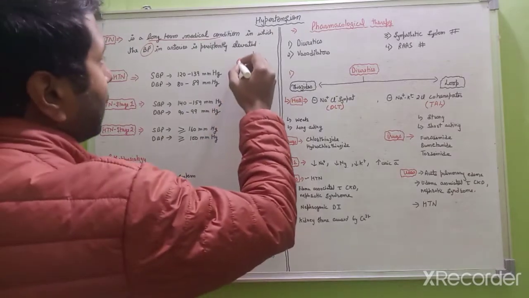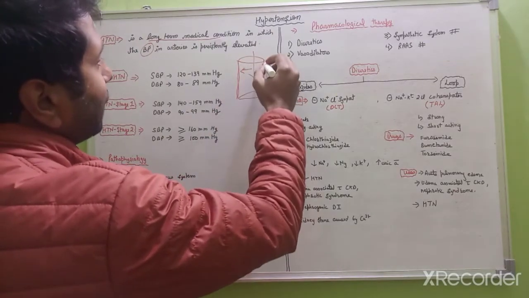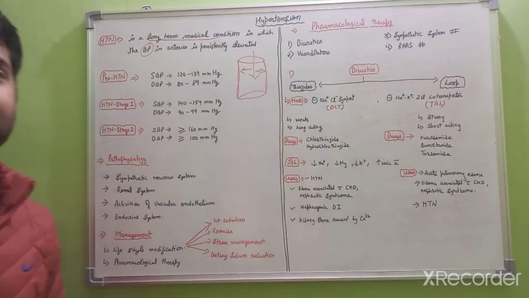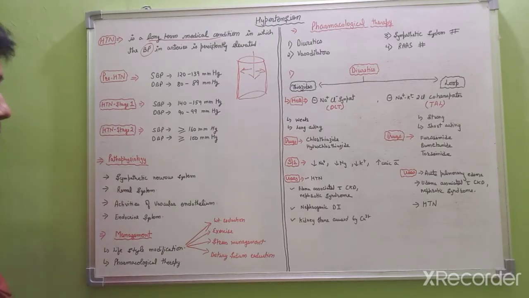The wall of the arteries is correlated with the amount of serum sodium present in our body. So here are some terms: pre-hypertension, stage 1 and stage 2 of hypertension. So let's get started, and discuss one by one. So first one is pre-hypertension.